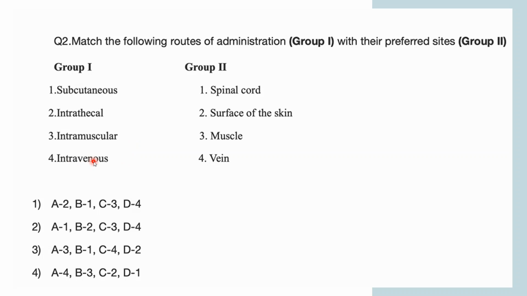What do you think will be the right answer? You just need to match these things. Just think about it. We have already discussed these things in the past lecture.